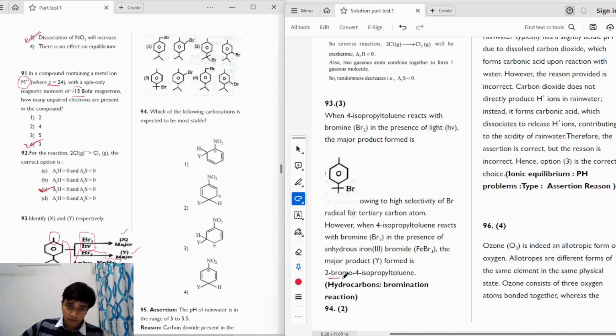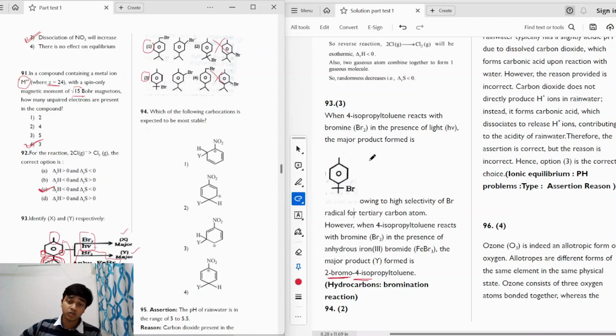So the major product Y will be 2-bromo 4-isopropyl toluene, which can be seen in option 1 and option 3. We can cancel out option 2 and option 4 because the bromine does not attack at this position because of the large groups here. Because of this isopropyl group attached here, the bromine will not attack on the meta positions.